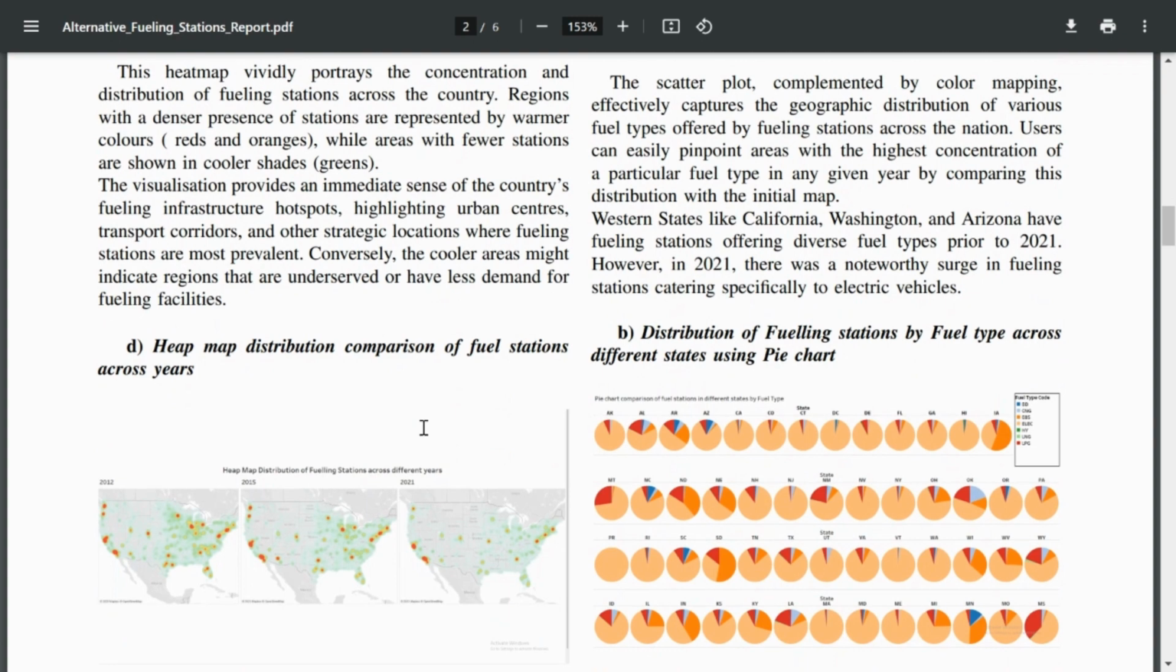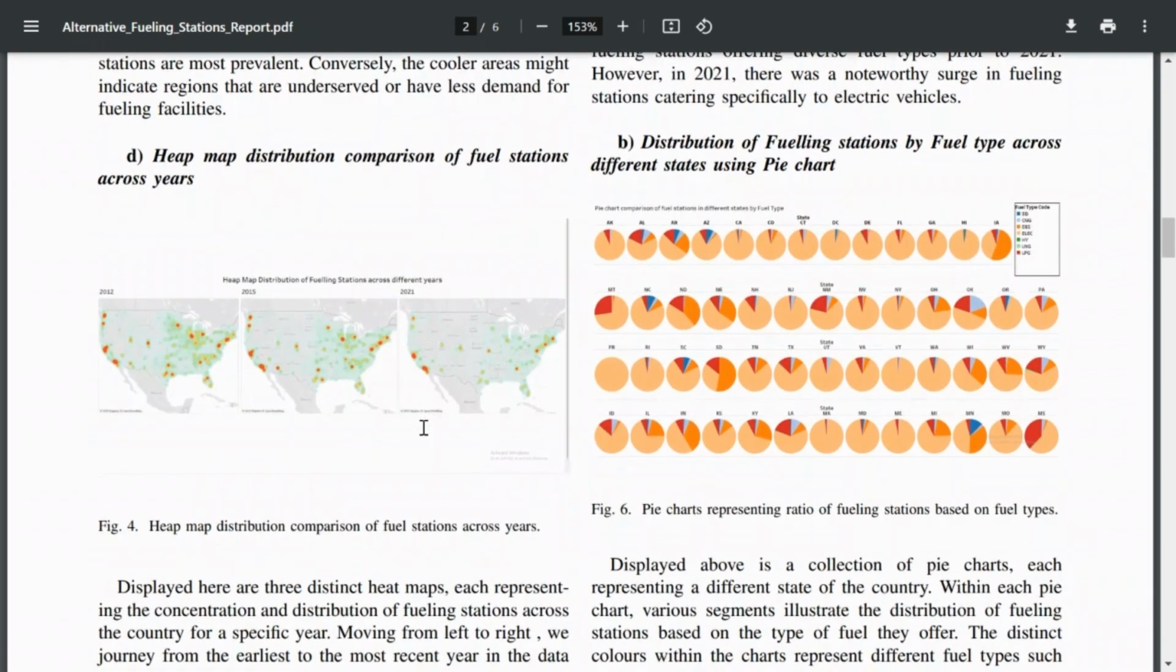Then we have a heat map distribution comparison of fuel stations across the years. The heat map analysis reveals the general decline in fueling stations, as can be seen from 2012 to 2015, and from 2015 to 2021 there is a vast decline, but some states like California retain their number of fueling stations, showing their progression in different fueling types.